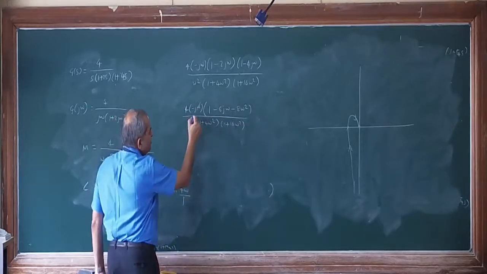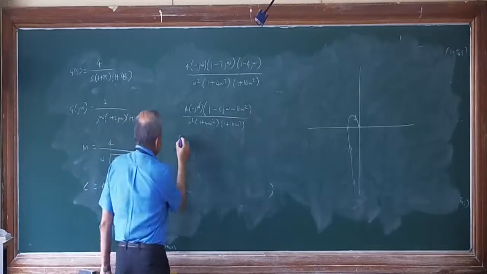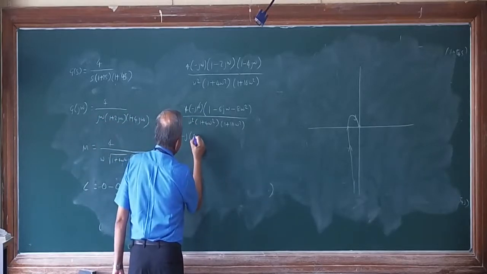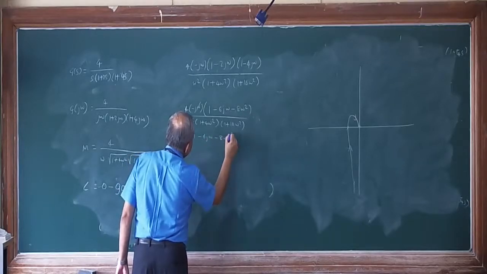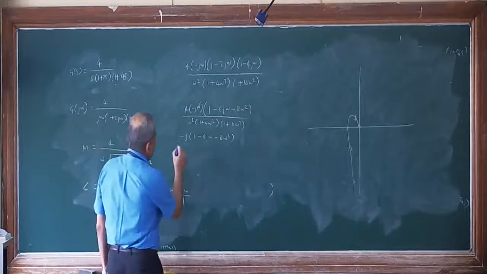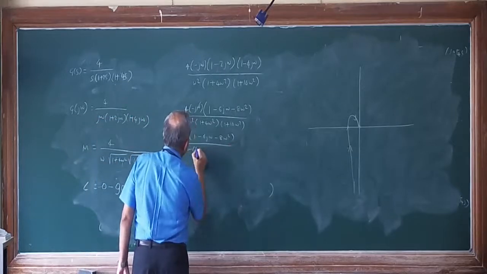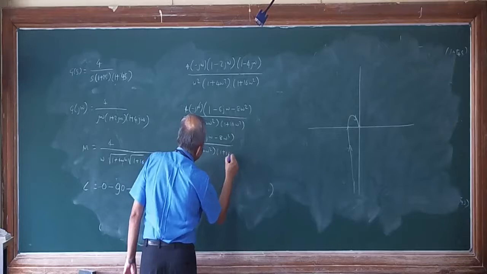This omega cancels, so I need not bother. Minus j into 1 minus 6j omega minus 8 omega square, divided by omega into 1 plus 4 omega square, 1 plus 16 omega square.